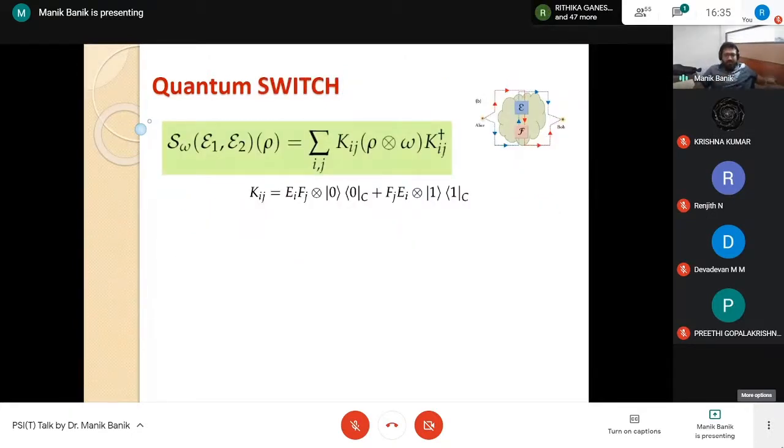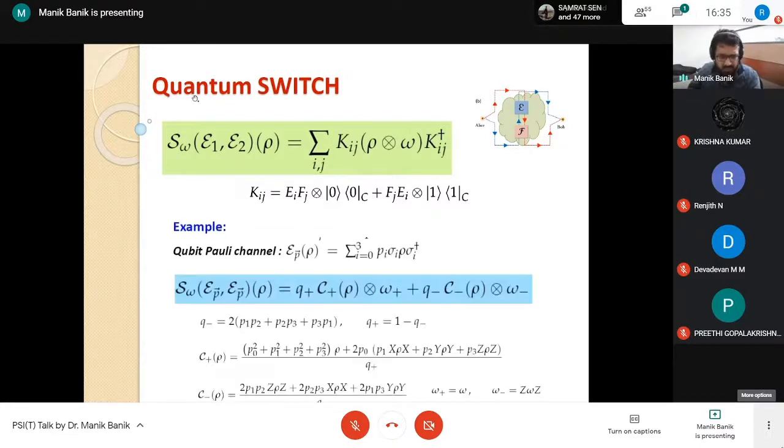This particular phenomenon is called the quantum switch, and Giulio Chiribella is a scientist from Oxford and Hong Kong. He introduced this concept, and this is the mathematical formulation of how to do it, with the corresponding Kraus representation. But we don't need to go into details. And for this qubit Pauli channel, the expression of this quantum switch is what we have written here.